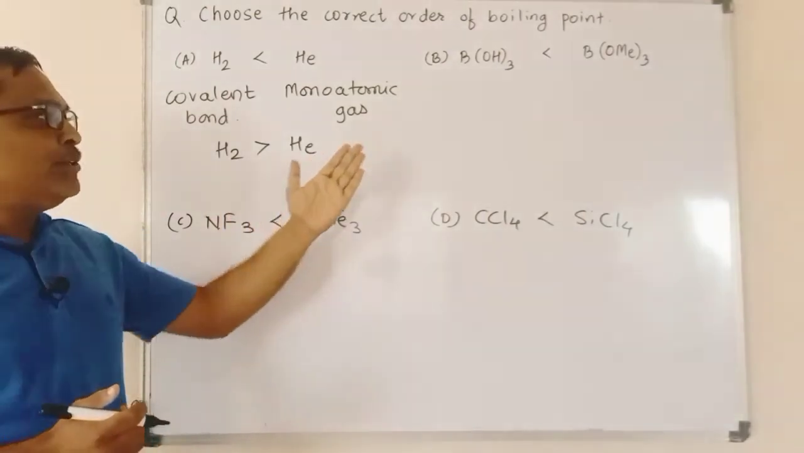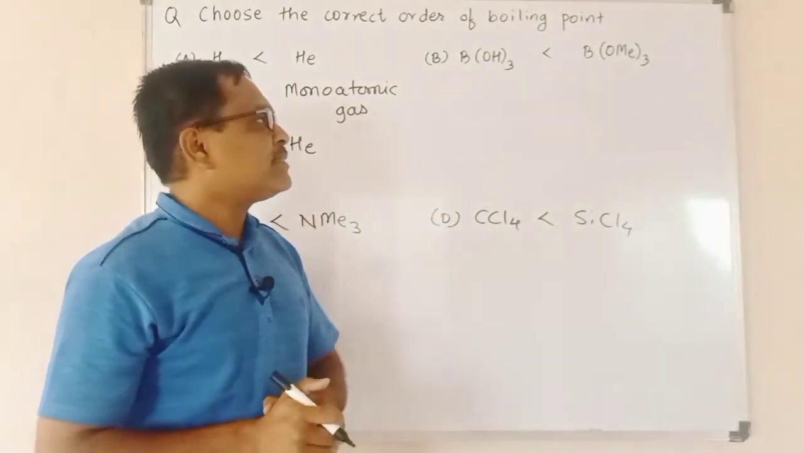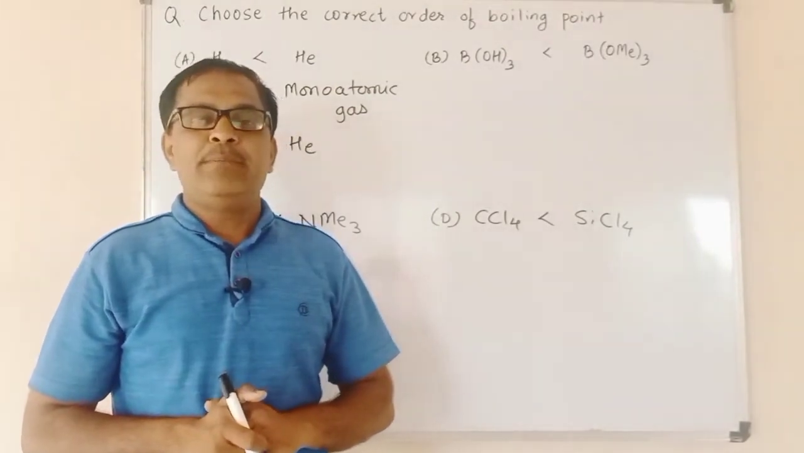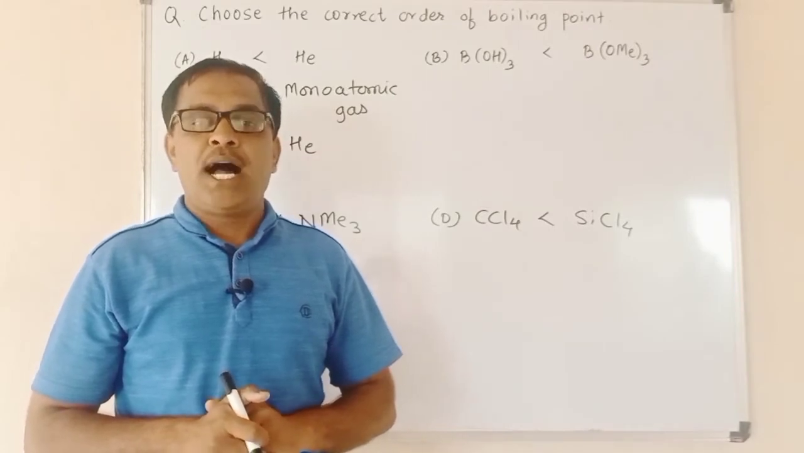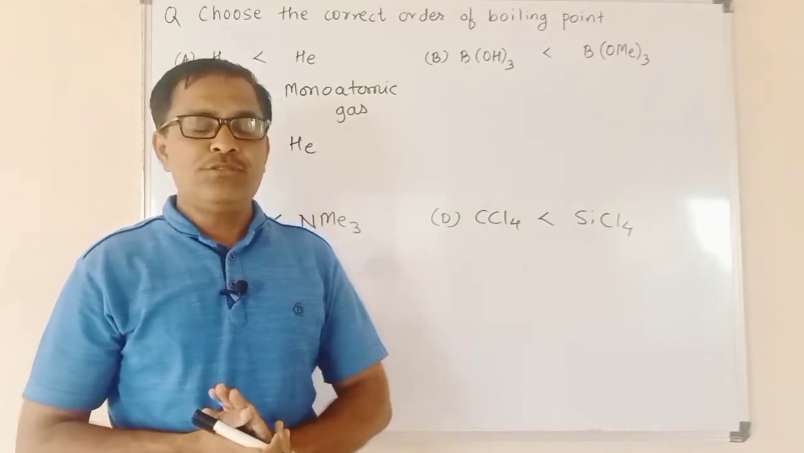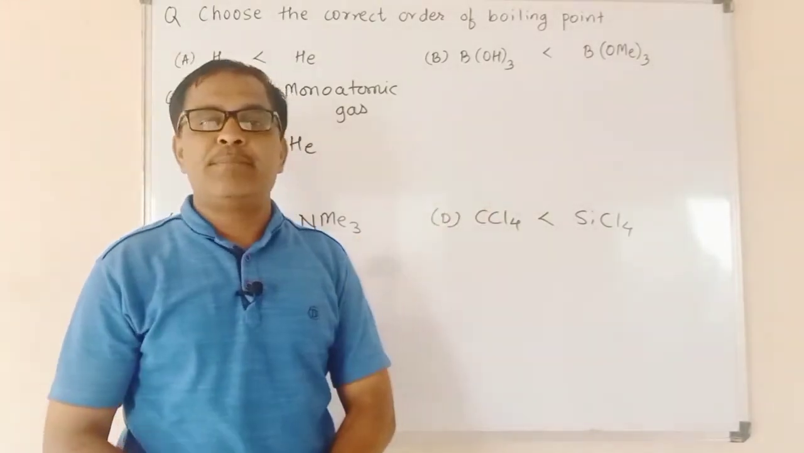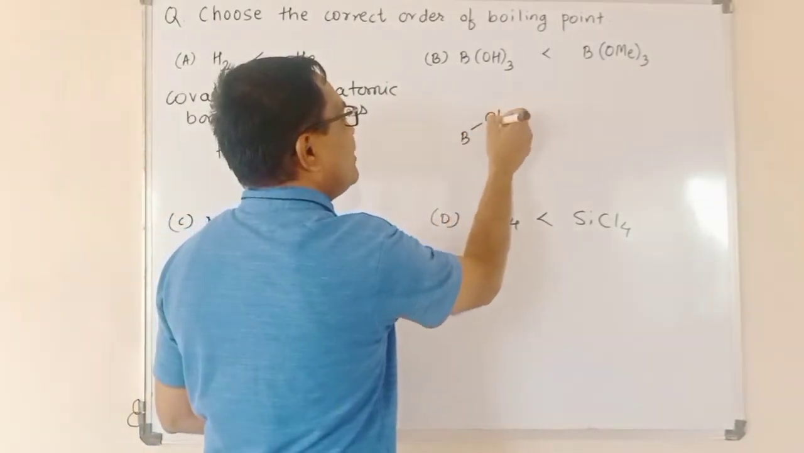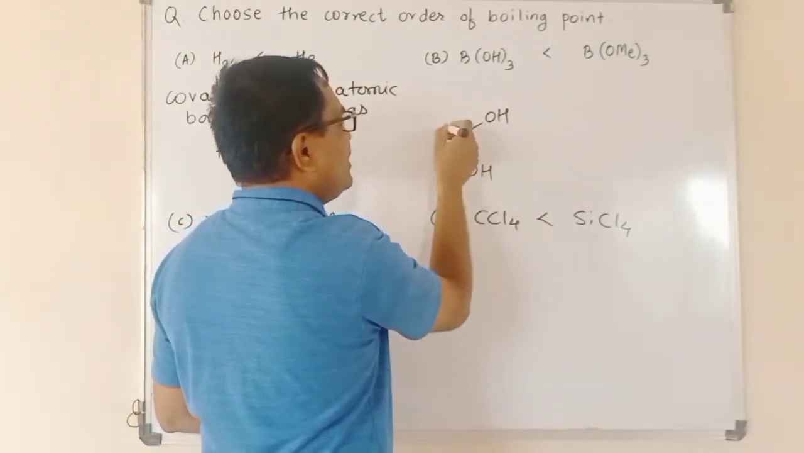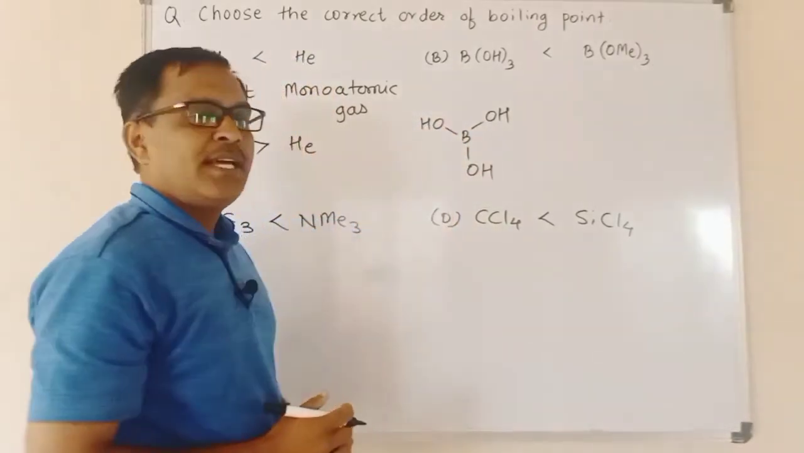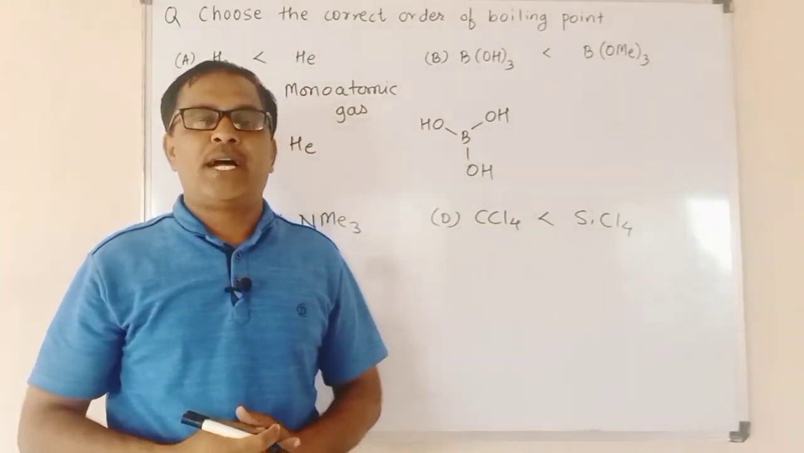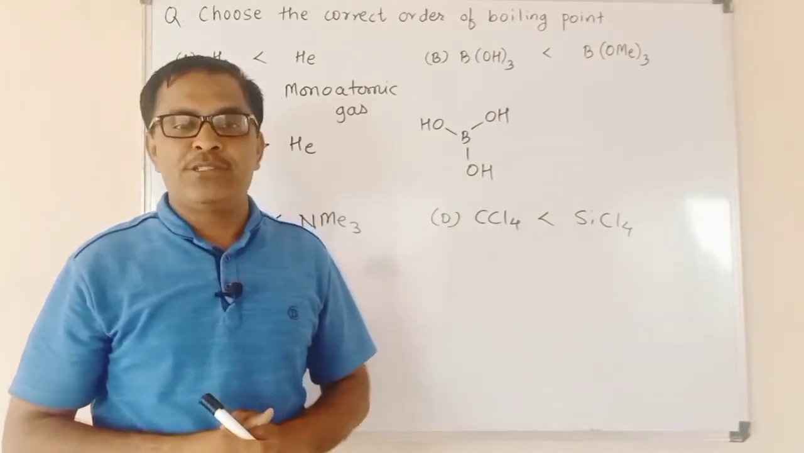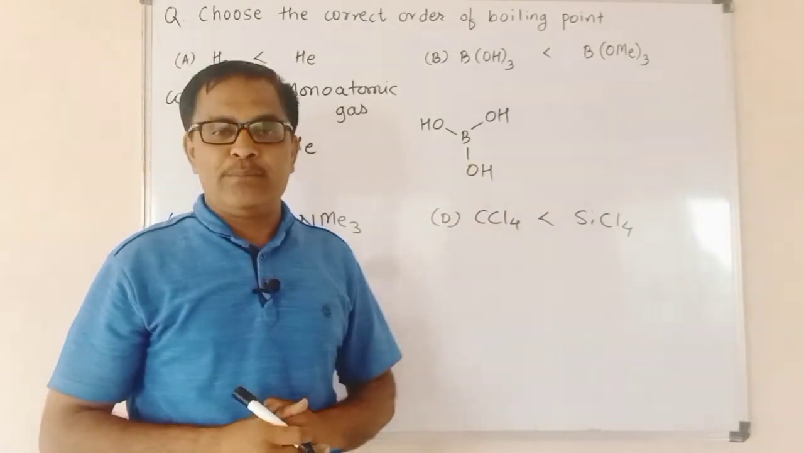Again, coming towards the second option, B(OH)3 < B(OMe)3. In these two compounds, the boiling point can be compared on the basis of hydrogen bonding. B(OH)3 is capable of forming hydrogen bonds, as its structure can be given like this. Here, boron is bonded to 3 OH groups, and these 3 OH groups are capable of forming hydrogen bonds. There exists intermolecular hydrogen bonding between these molecules, and therefore it possesses a higher boiling point.